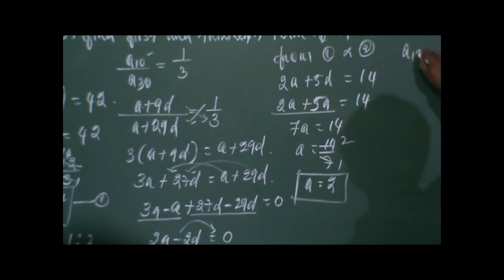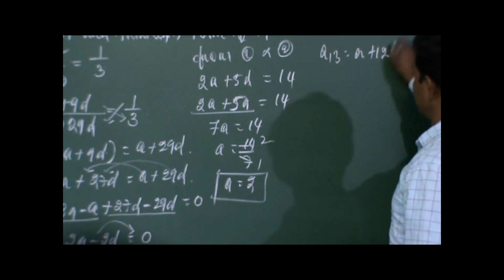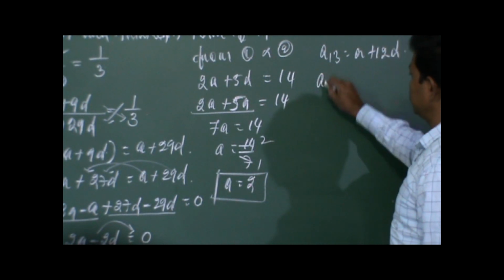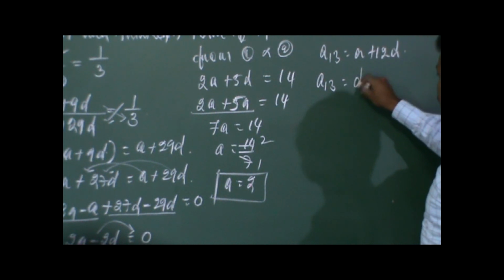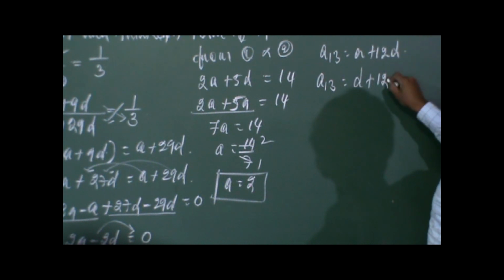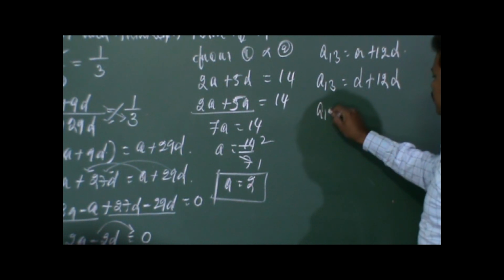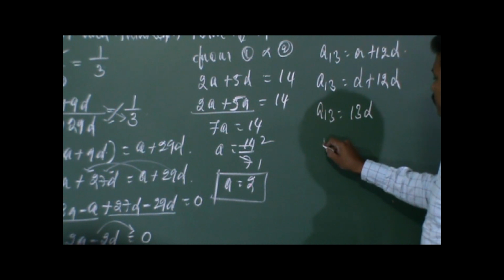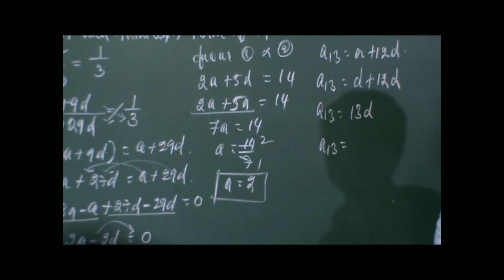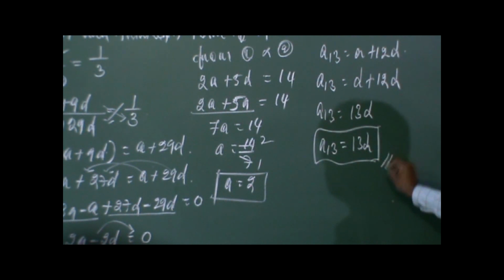So A13 is equal to A plus 12D, 12 times common difference. So A13 is equal to A, which is nothing but D, so D plus 12D. So A13 is equal to 13D.